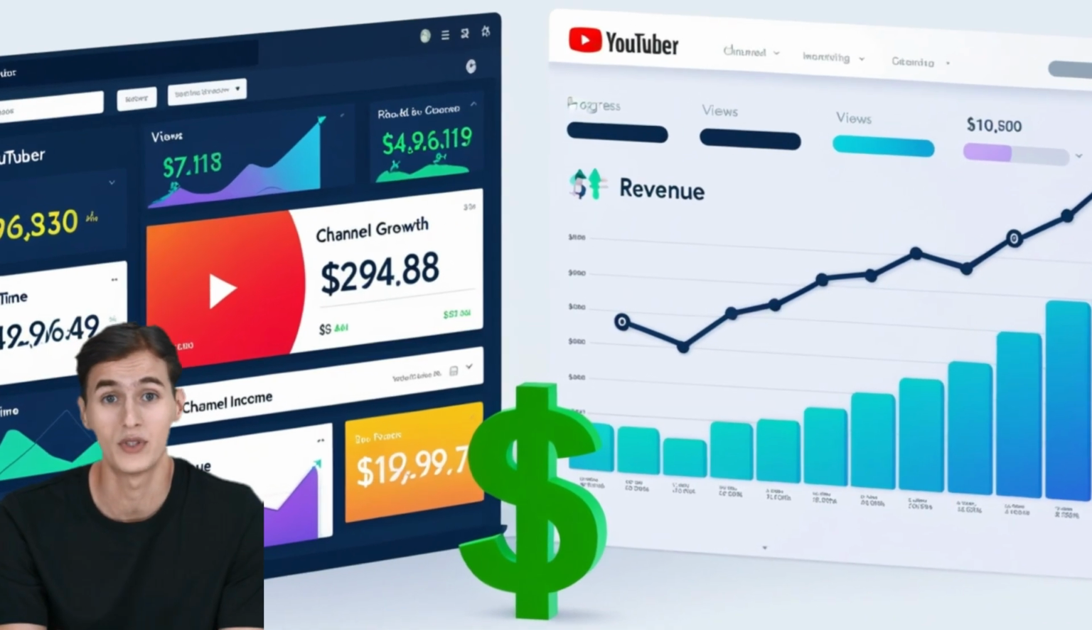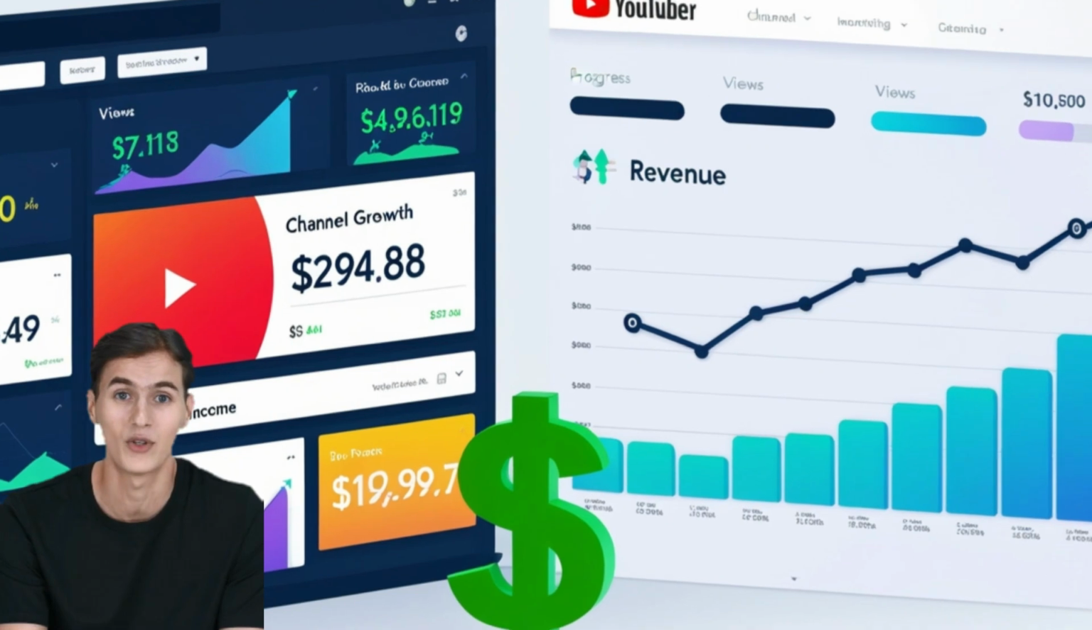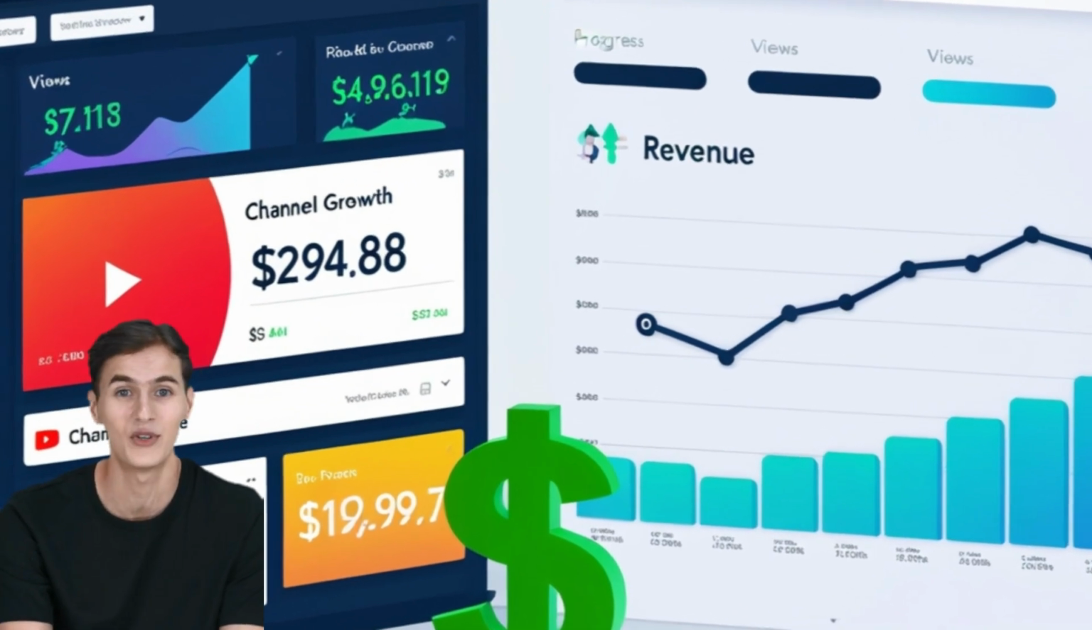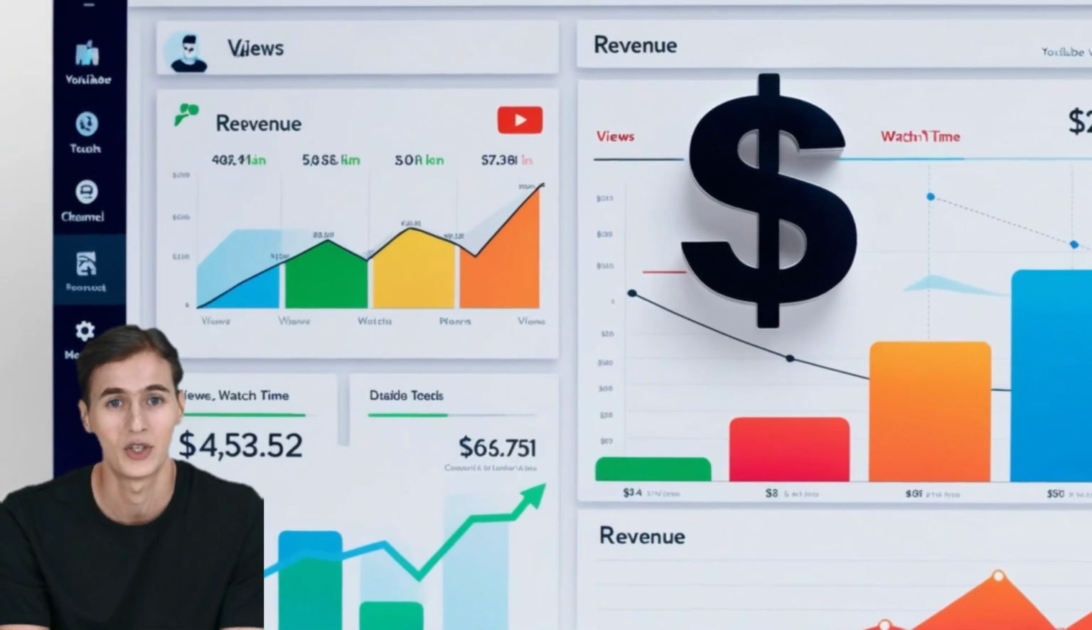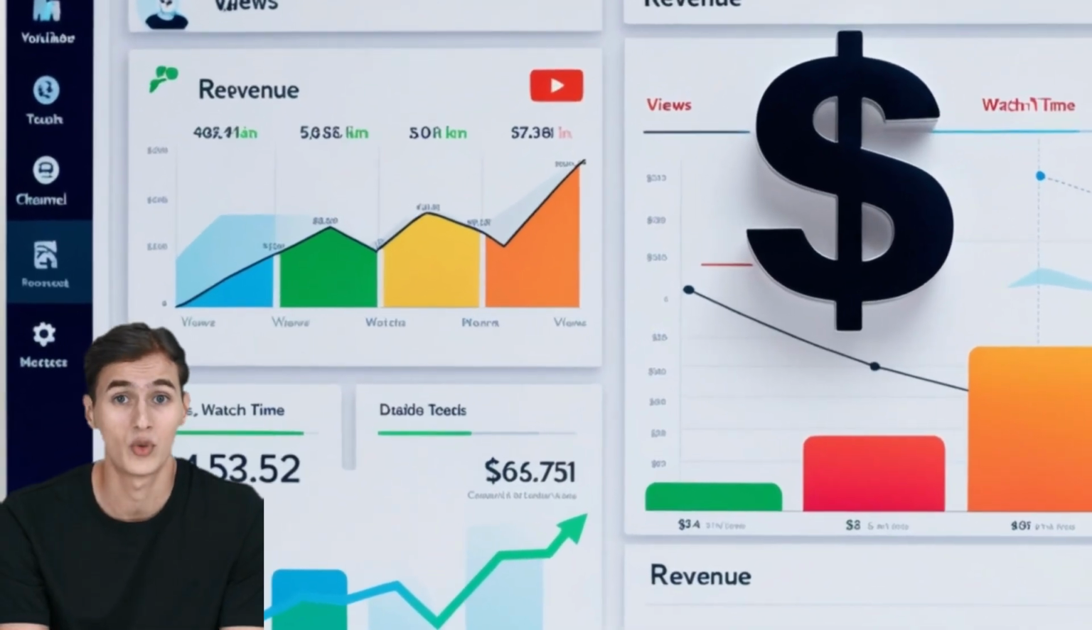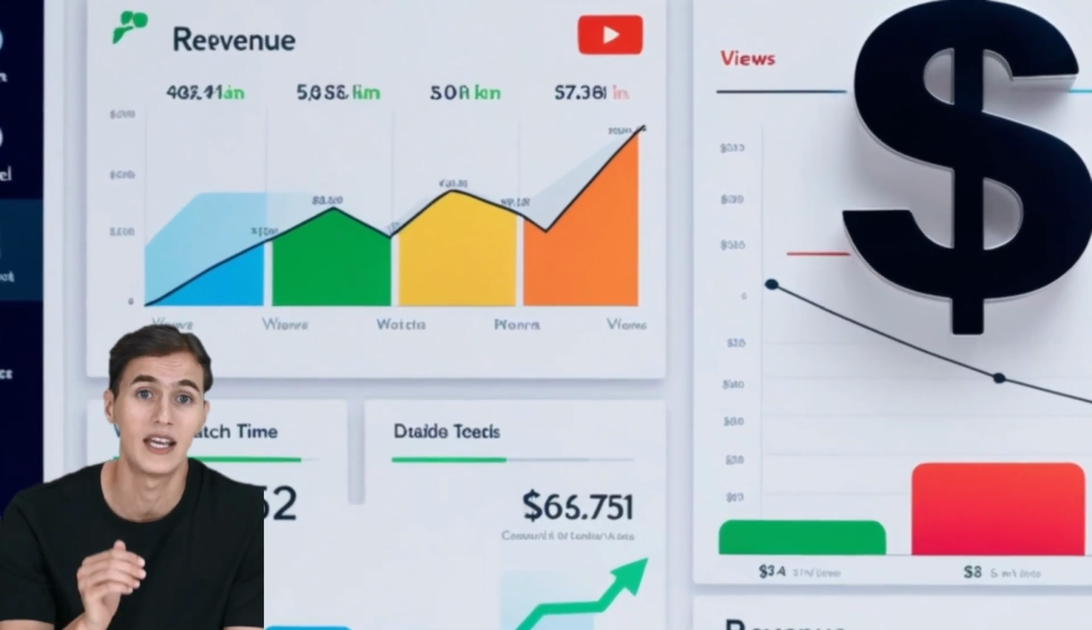Consistency in video uploads not only helps you gain more subscribers but also boosts your channel's visibility, increasing watch time and improving your chances of earning ad revenue. So, if you're looking to eventually monetize your channel, Jupitrr AI can be a key tool in scaling your content creation.